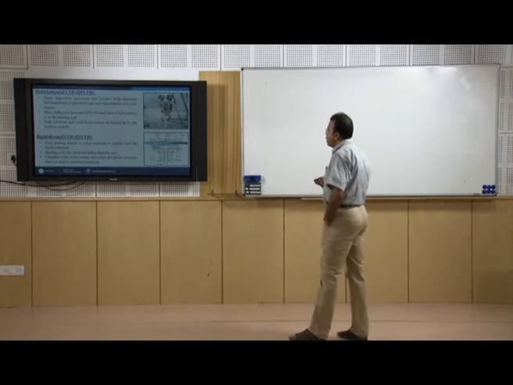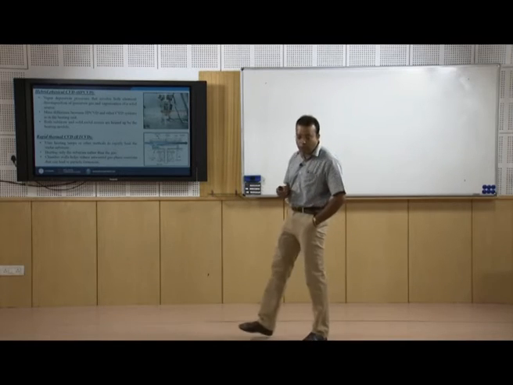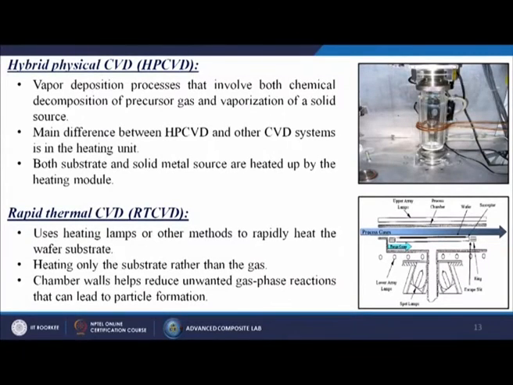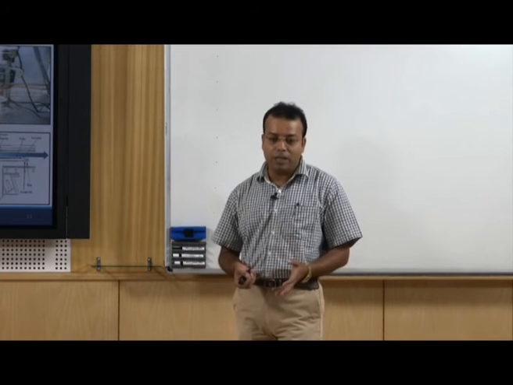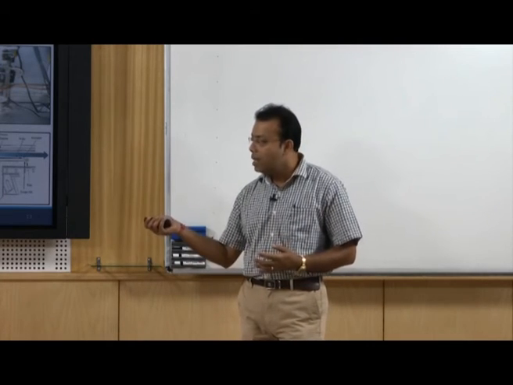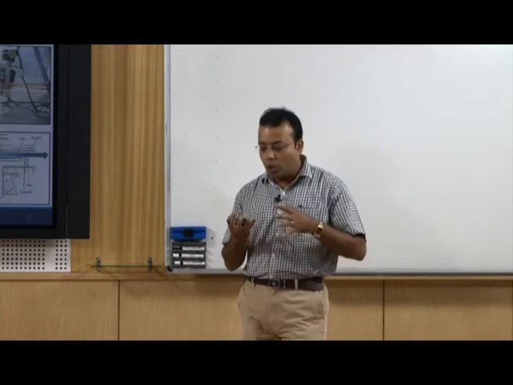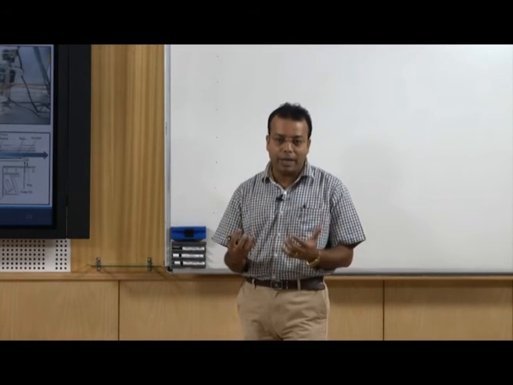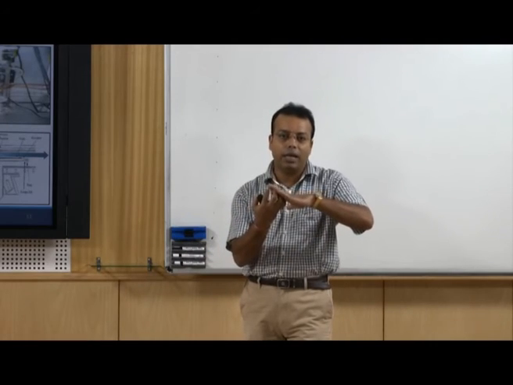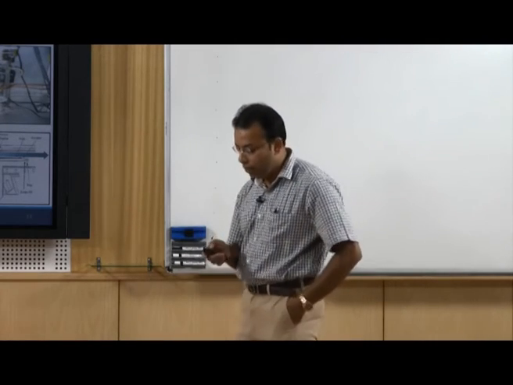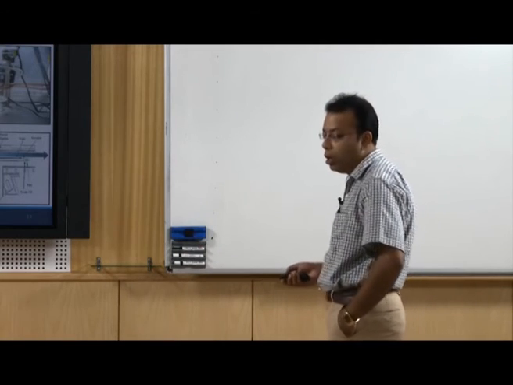Next one is called the rapid thermal CVD process, and in short form generally we call it RTCVD. It uses heating lamps or other methods to rapidly heat the wafer substrate. Heating only the substrate rather than the gas chamber walls helps reduce unwanted gas phase reactions that can lead to particle formation. So, till now we were agitating those reactant materials, those gases, but in this particular case we are agitating our substrate so that it becomes reactive, so that it can directly react with the gases and then form any kind of layer, or powder, or coating onto it.